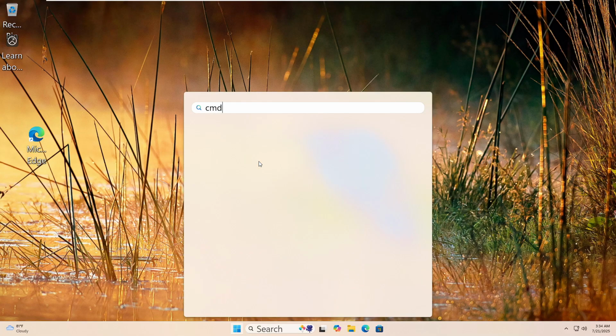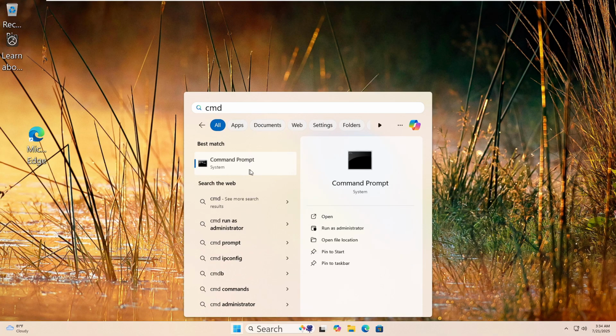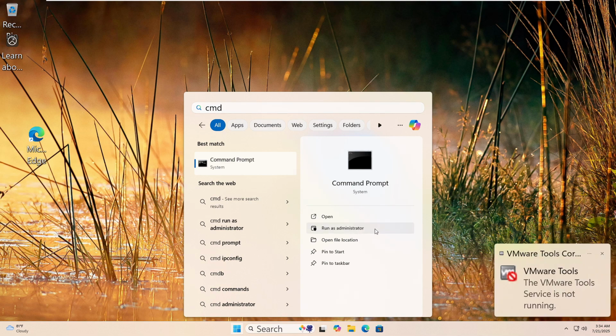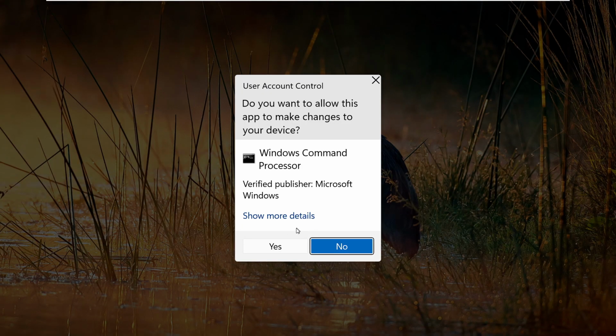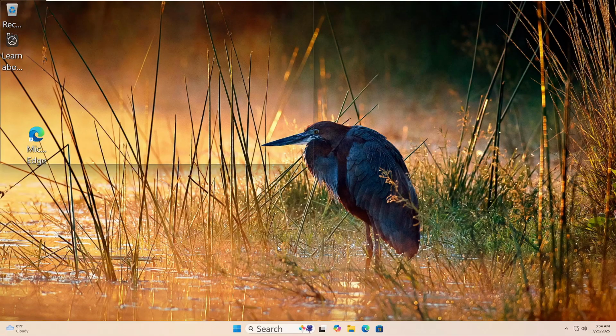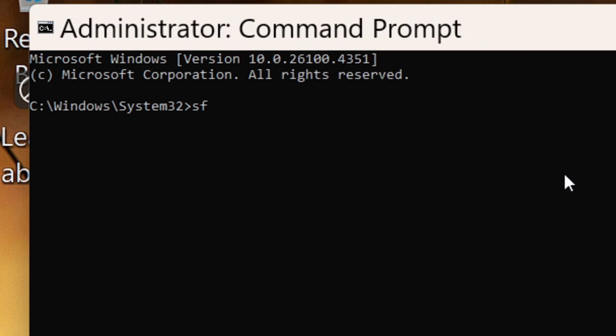Let's run the system file checker. Click the Start button and type CMD in the search box. Right-click Command Prompt and choose Run as Administrator. If you see a prompt, click Yes. Now type this command, sfc /scannow. Then hit Enter.